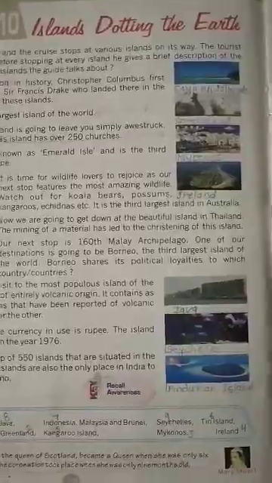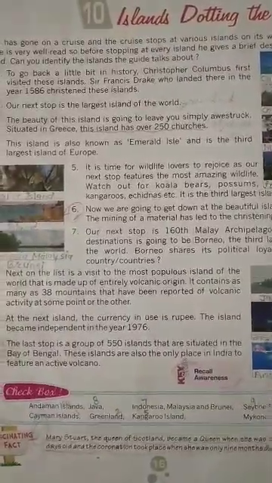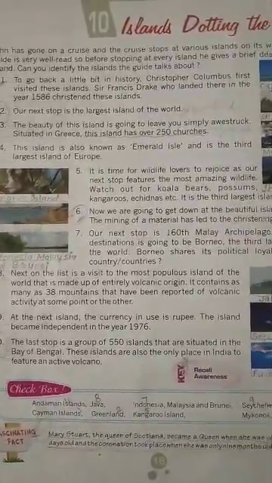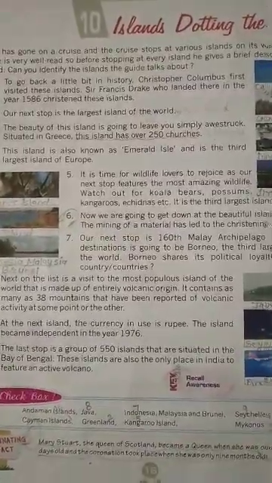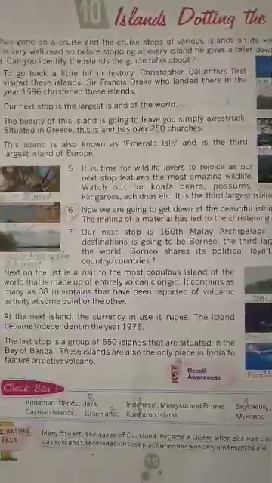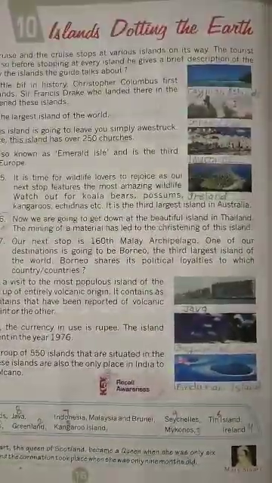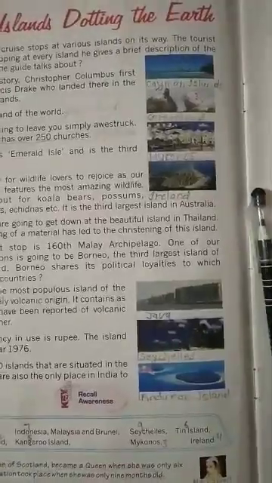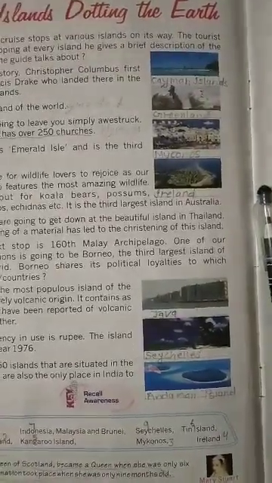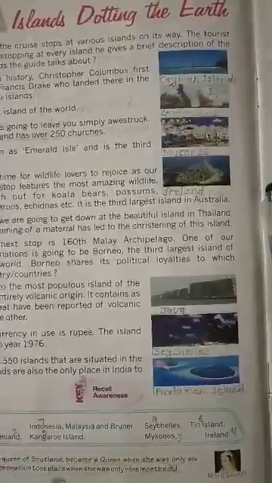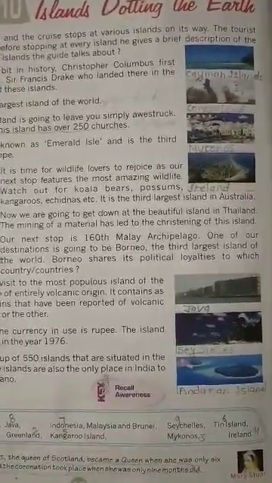Now question number 10, you can see the picture. So what is number 10? The last stop is a group of 550 islands that are situated in the Bay of Bengal. These are the only place in India to feature an active volcano. So which is it? Andaman Islands. Spelling is answer number 10.